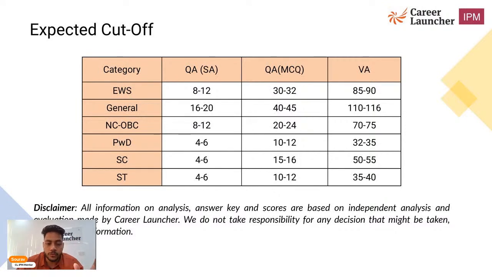So basically it means you need to score at least these marks to be eligible for the final race. So if you are getting somewhere around 16 to 20 or higher than that, you are eligible to clear the cutoff of QA short answers. And if you are getting somewhere around 40-45 plus in QA MCQ, you are on a safer side for QA MCQ sectional cutoff particularly. And in VA it was close to 110 to 116, because English is easy and quite scoring as well in the given time frame.